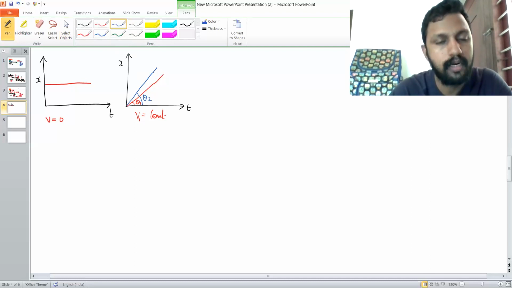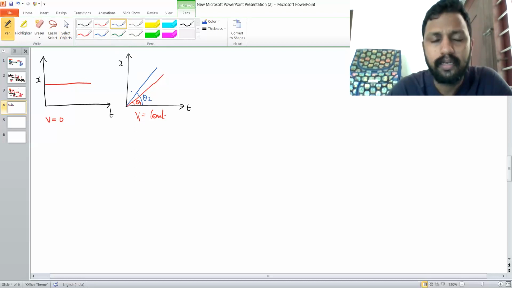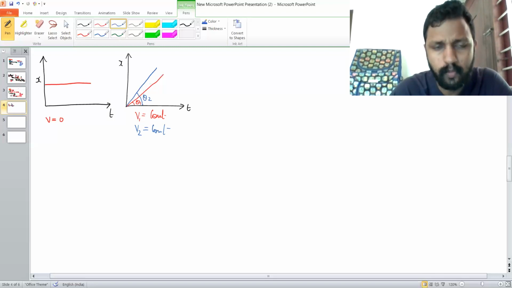This blue color graph is also a straight line. Since it's a straight line inclined to time axis, we could say this is also a graph of a substance with a constant velocity. Therefore, v2, that is the velocity of the second graph, will also be a constant. What's the difference between v1 and v2 then?